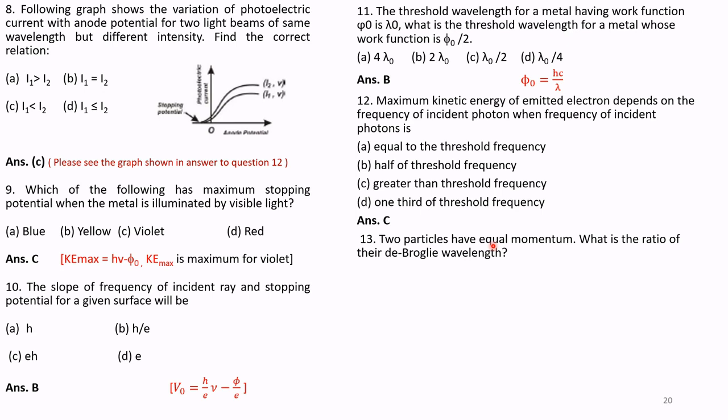Question number 13. The two particles have equal momentum. What is the ratio of their de Broglie wavelength? A 2, B 1, C 3, and D 0.5. Correct answer is B, that is ratio is 1. That is given by the relationship lambda is equal to h by p. So when p is equal, lambda is equal.